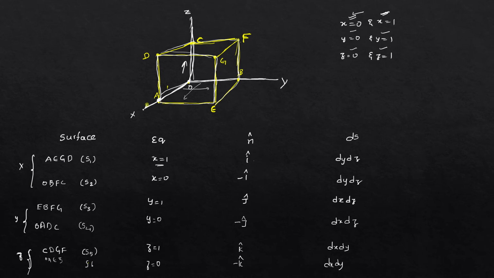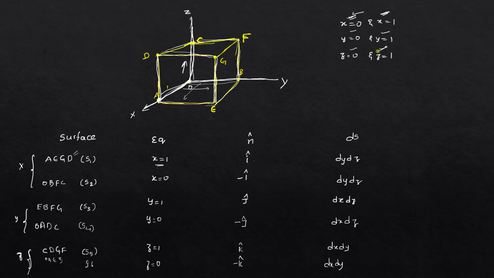Since it is on the x-axis at a distance of 1, the plane is here, AEZD. That's why I have considered AEZD. Now on the same axis, we get one more limit, x is equal to 0. At this point, the plane which is parallel to AEZD is OBFC.